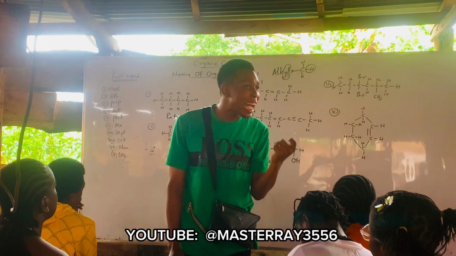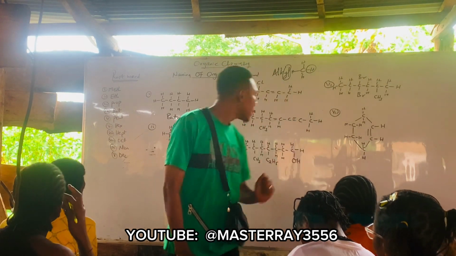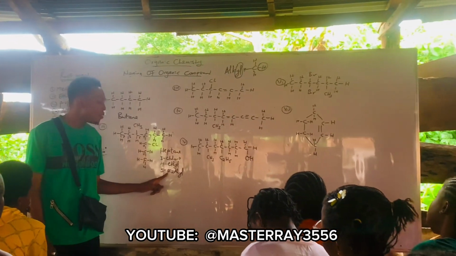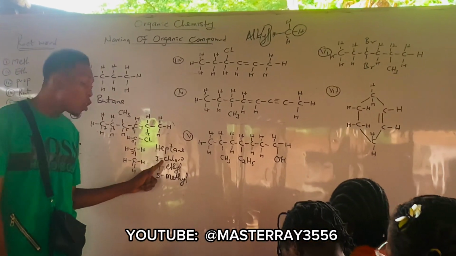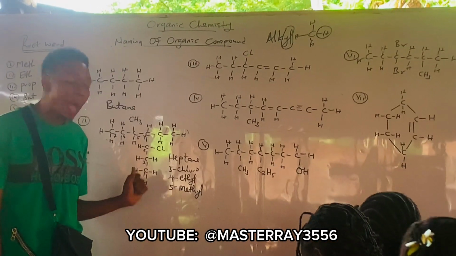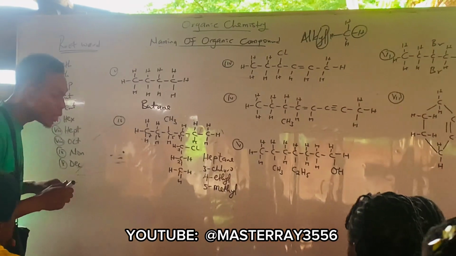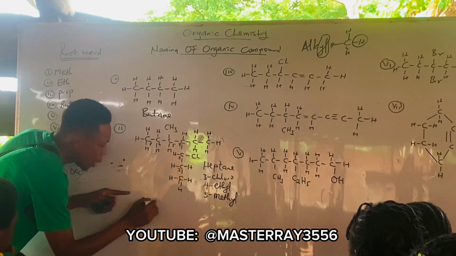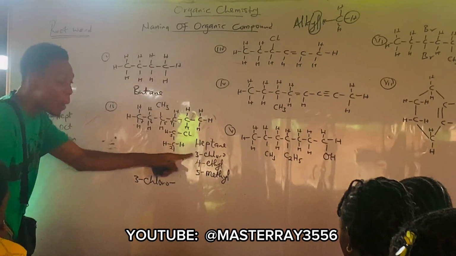The base letter is the first letter of each of the words. We have C, we have E, we have M. Between C, E, and M, which one comes first? C comes first, so we name this first, followed by E, and followed by M. So if you want to join them together now, it becomes 3, dash, chloro, then dash because a number is coming next.